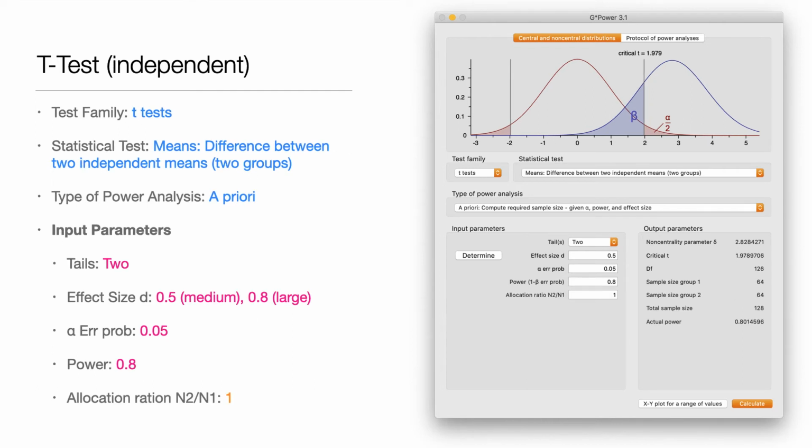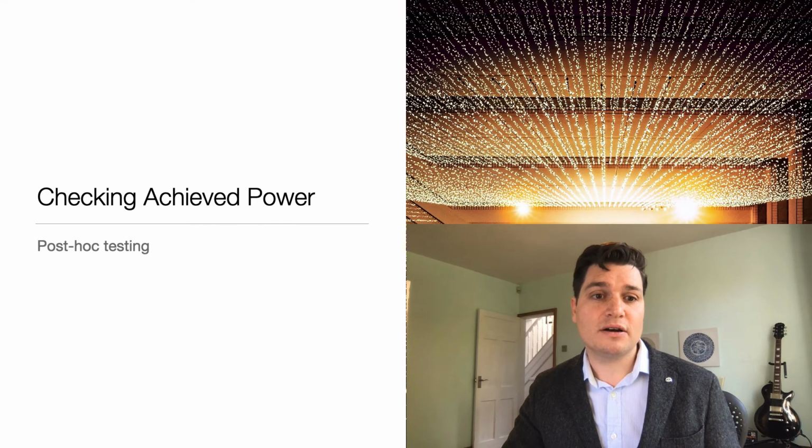Now, you do this at the start of your methods. When you're planning your methods, I want to use a t-test. How many people do I have to recruit? So for dependent, maybe 34, independent, maybe 128. That means you're doing it right from the start. It doesn't guarantee that you will achieve the right power. So what we're going to do now is run through and check achieved power.